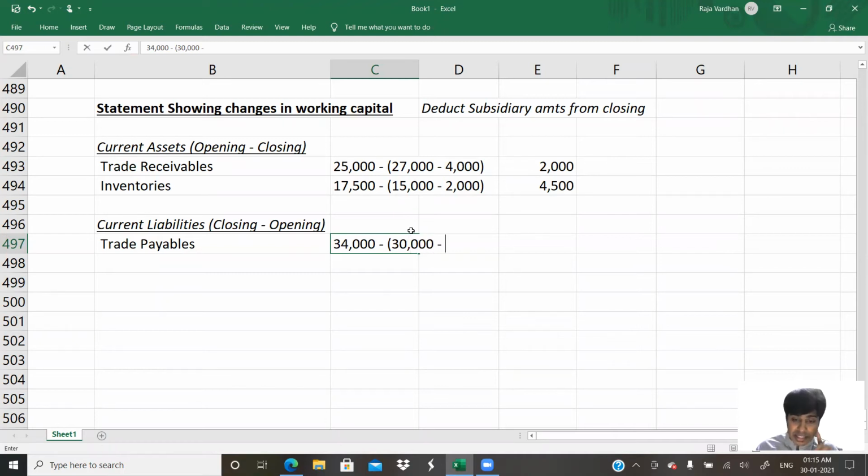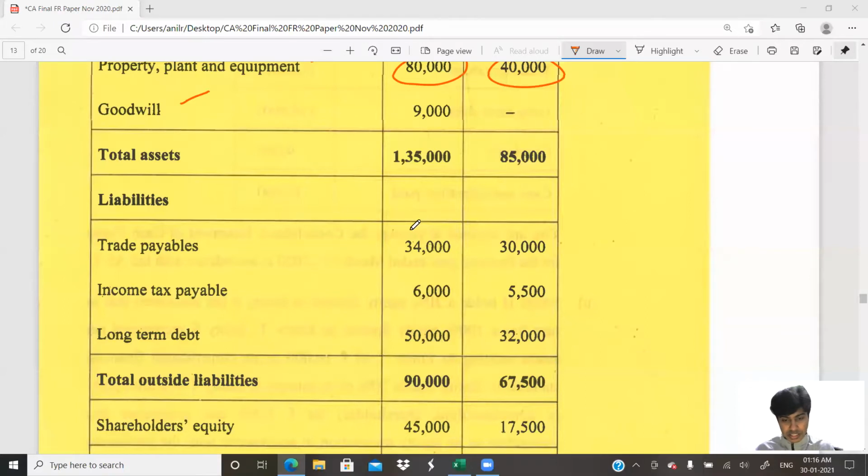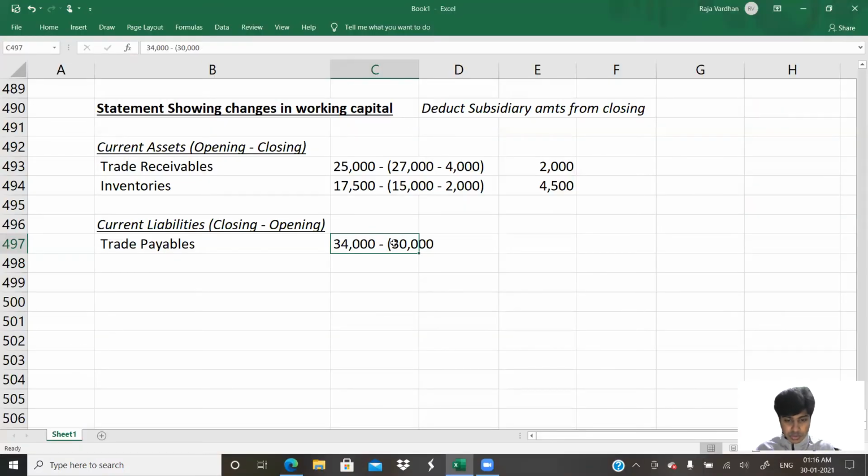When I take 30,000, I'm not going to take 30,000. I'm going to eliminate the, sorry. Closing is 34,000, right? So from 34,000, I'm supposed to eliminate. What am I supposed to eliminate? I'm supposed to eliminate my subsidiary's share. Okay, how much is that?